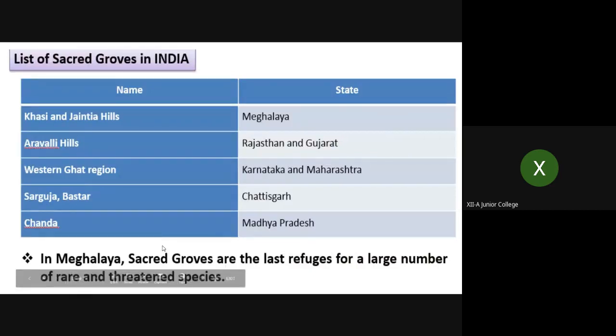Some of the examples of sacred groves in India are in the states of Meghalaya, Rajasthan, Gujarat, Karnataka, Maharashtra, Chhattisgarh, Madhya Pradesh. These are some of the states which are listed as having sacred groves in India. In Meghalaya, sacred groves are the last refuges for a large number of rare and threatened species. In some areas, these species are becoming extinct. So to save these threatened species, which are on the path of extinction, this is considered to be the most important example.